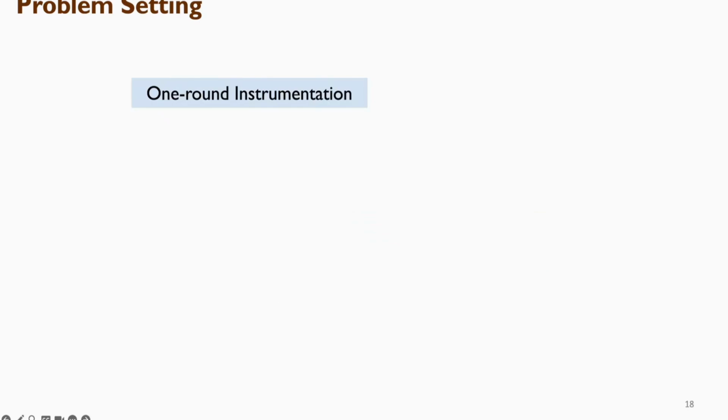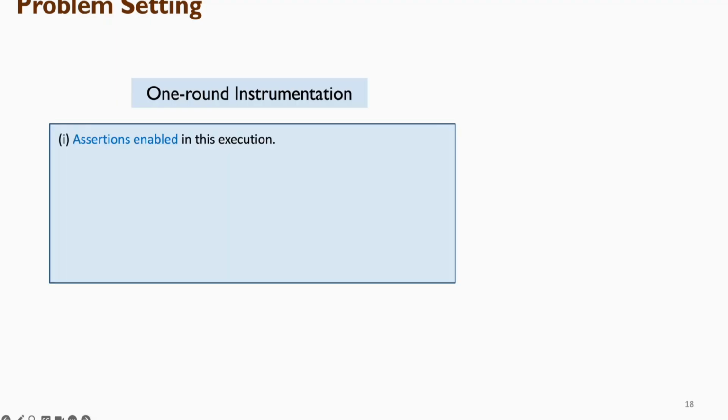We then define our single-run and multi-run strategy. A single-run strategy is basically an instrumented execution of the program. This instrumentation has to specify two things. First, which assertions are enabled in this run, and how the assertion checking is carried out.